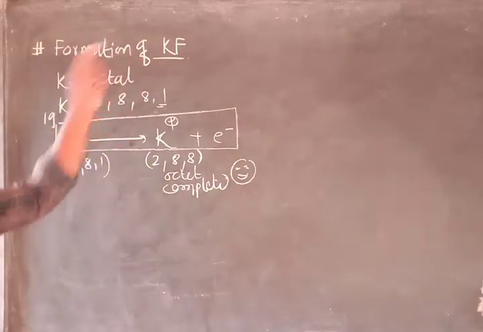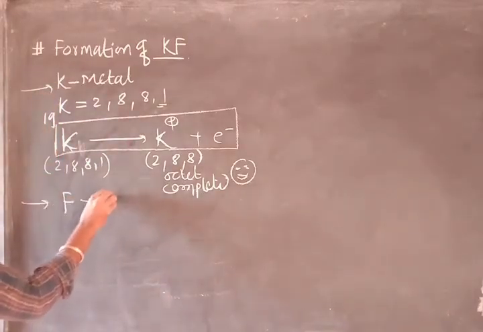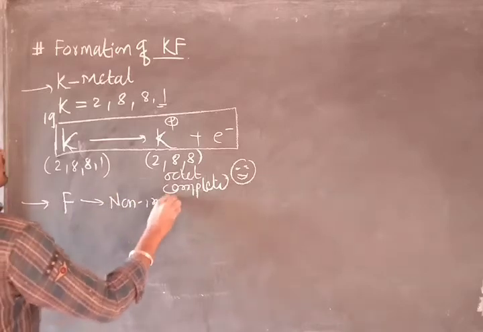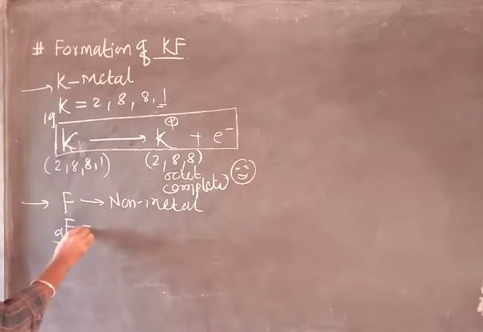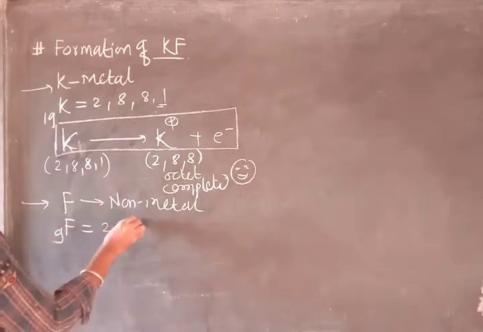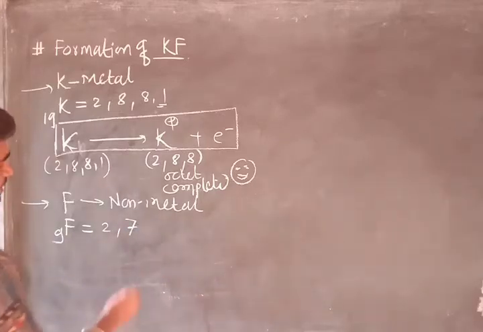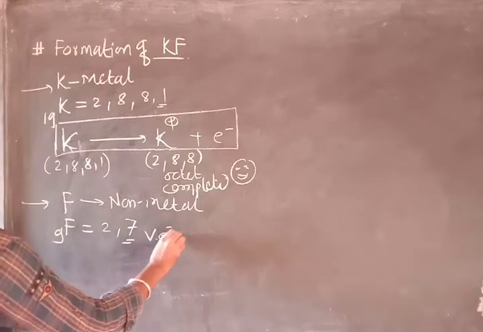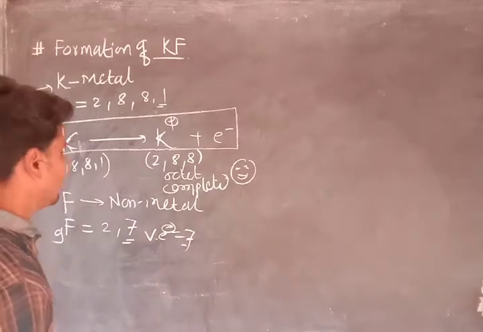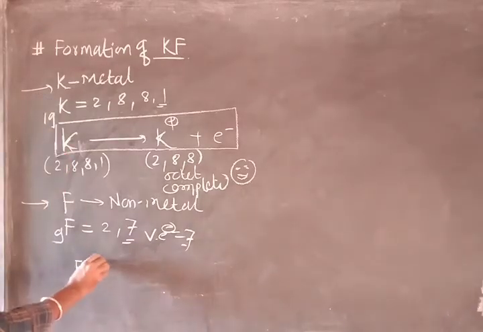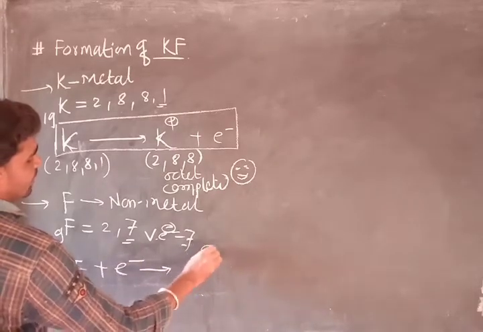Now we'll see about fluorine. You know that fluorine is a non-metal, an electronegative element, having atomic number 9 and electronic configuration 2,7. Its valence electrons are 7. So there is a deficiency of 1 electron to complete the octet. So fluorine has a natural tendency to gain an electron to form an F- ion.